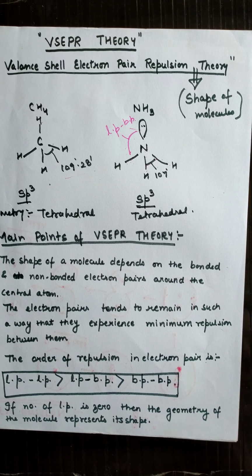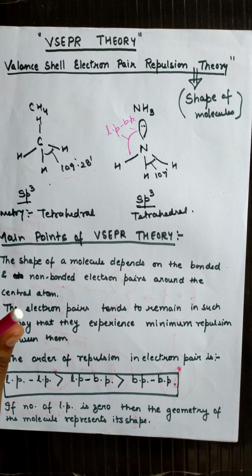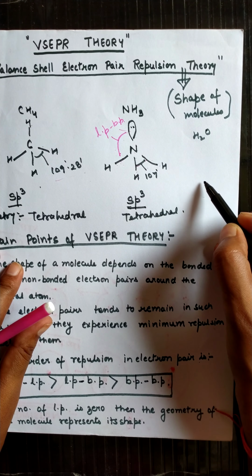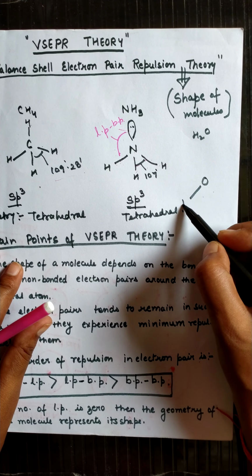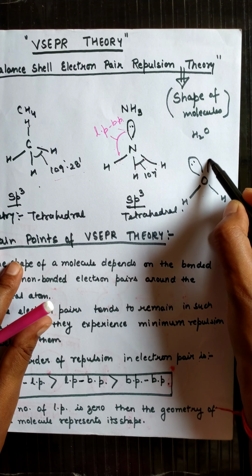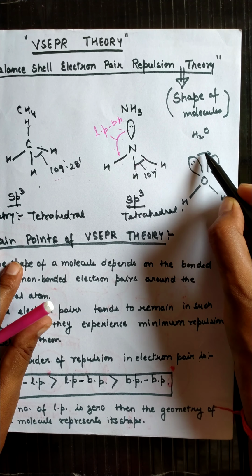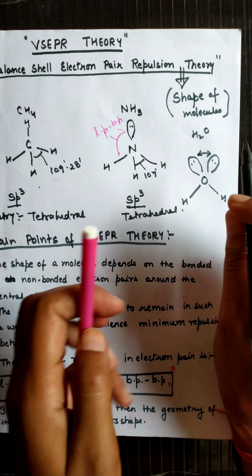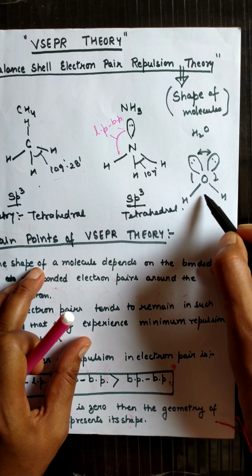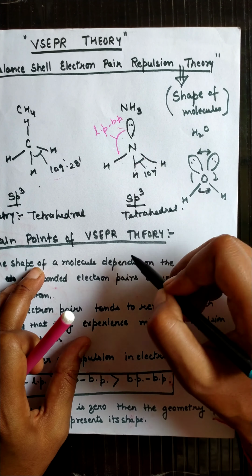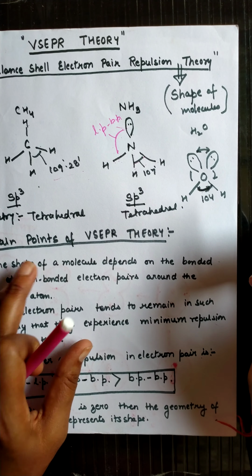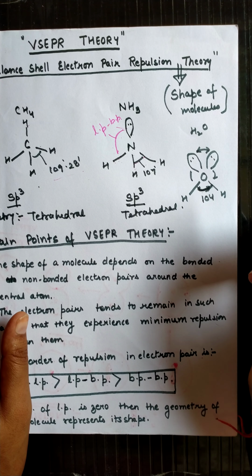And what happens if the number of lone pairs increases? Let's take the example of H2O. In H2O, oxygen is there. Oxygen has two lone pairs. So the repulsion between lone pair and lone pair is maximum, due to which they align at the maximum angle. And this repulsion is also more, and this repulsion is very, very less. So the angle is very, very small, about 104.5 degrees.